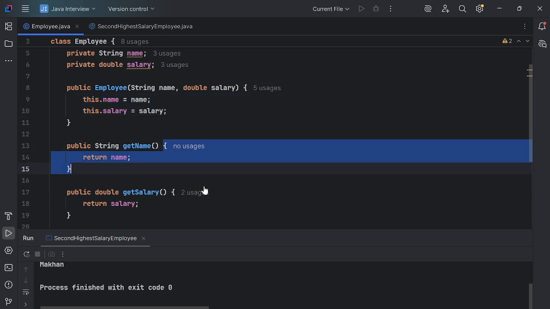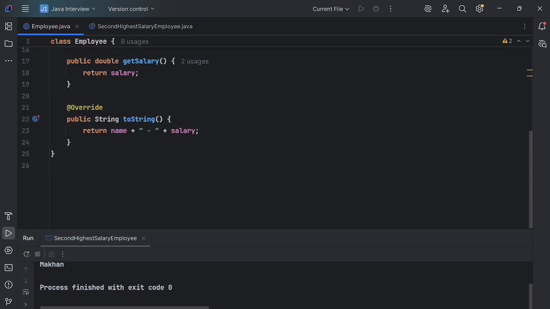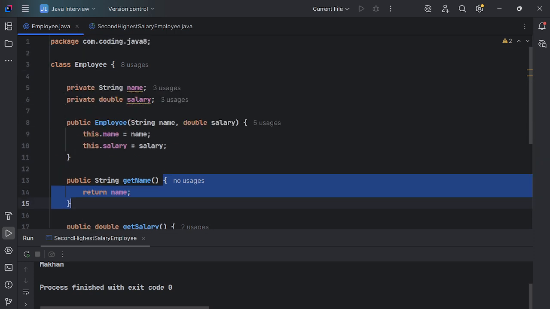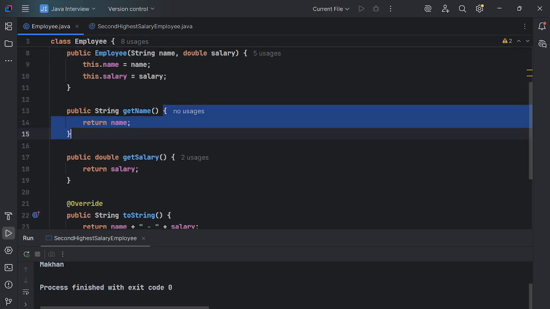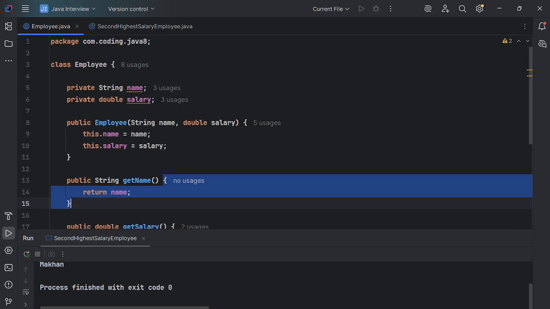and then I have created the getter methods, guys. Okay, I have created only getters here. I'm initializing through the constructor. We can create the setter also, not an issue.